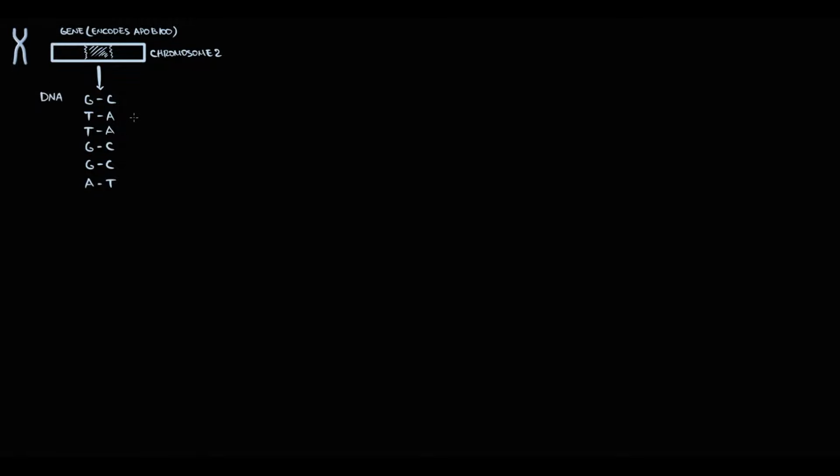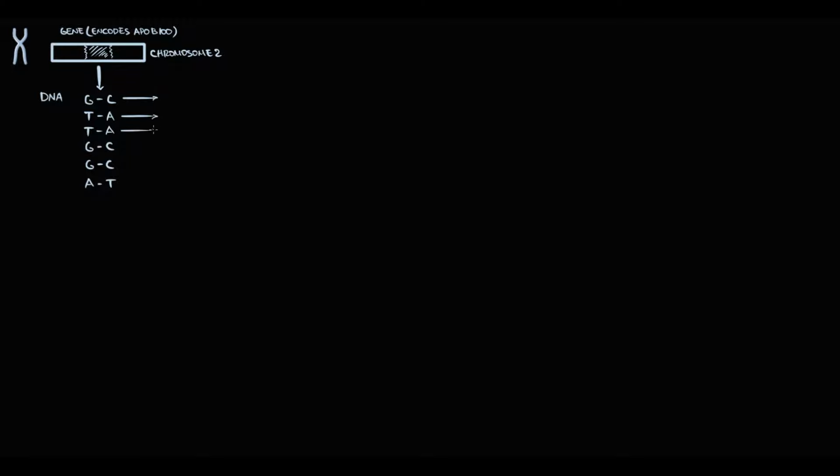So on chromosome 9 is located the gene that encodes ApoB100. Genetic information is encoded in the DNA molecule, and the DNA molecule is a number of nucleotides. Recall that the DNA molecule consists of two strands, the coding strand and the non-coding strand. And to use the information in the gene, the information must be carried to ribosomes where proteins are made. So the DNA molecule, for this purpose, makes a copy of that gene in the form of a messenger RNA molecule. This process is called transcription.